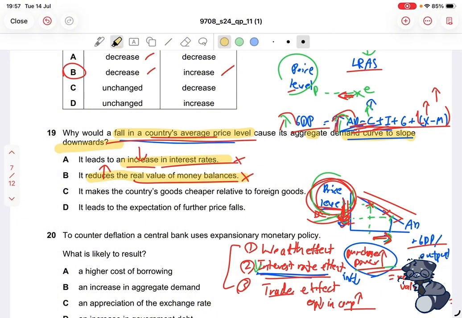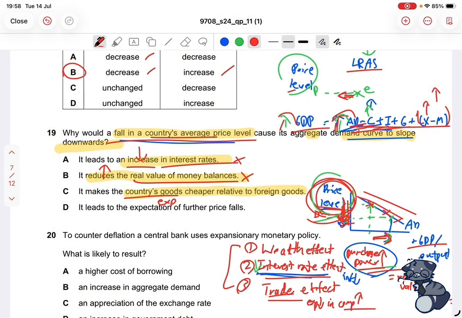The next one says that it makes the country's goods cheaper relative to foreign goods. Now this must be relating to the trade effect because the country's goods are also equivalent to the exports, because the country's goods are what you export. They are not two separate things. So let's just read it like that: it makes the exports cheaper relative to foreign goods.